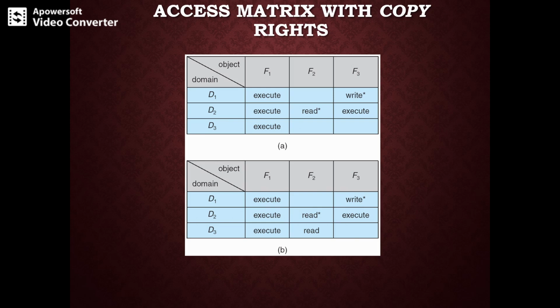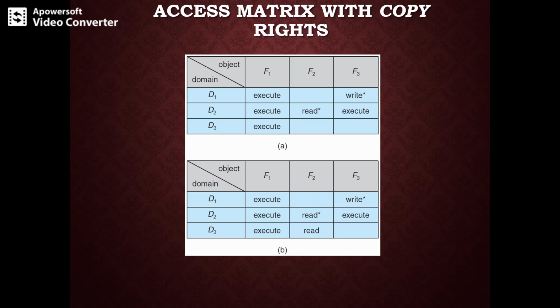So what is the change? Just observe the change where read and read differ: a write is copied from access(i, j) to access(k, j), and it is then removed from access(i, j). So this action is a transfer of the write rather than a copy. The second variant is that the propagation of the copy right may be limited.